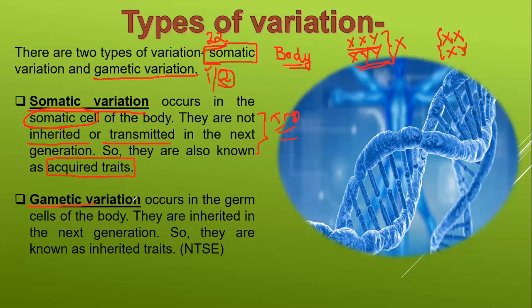Next is gametic variation. Gametic variation occurs in the germ cells of our body. Guys, germ cells means the sex cells of our body. With the help of germ cells there is certain technology, for example, the Human Genome Project.